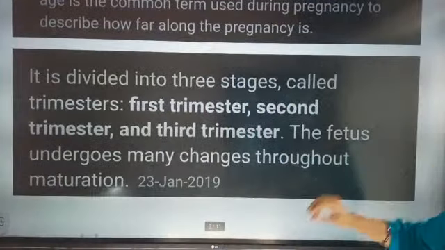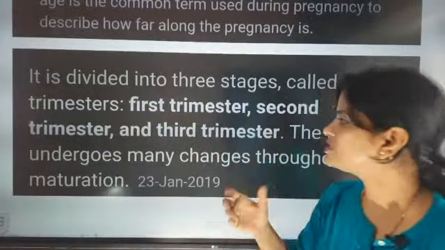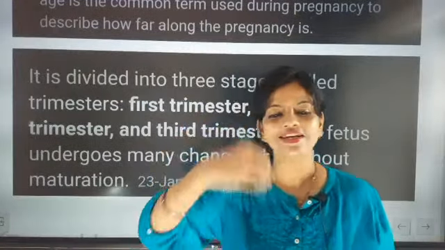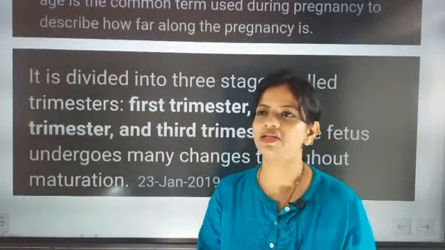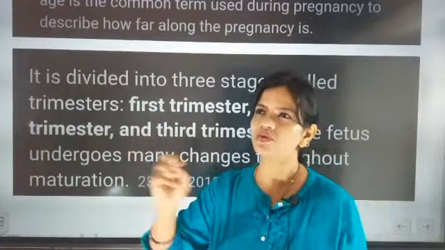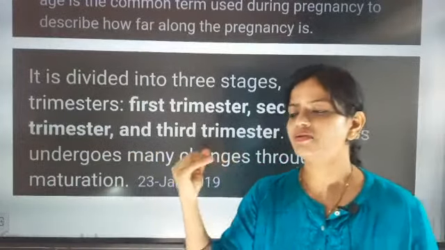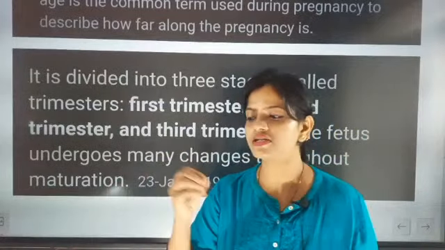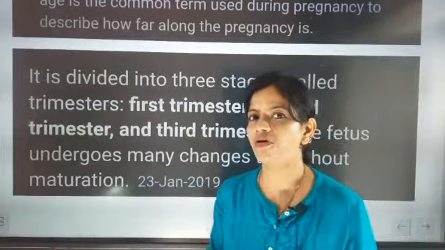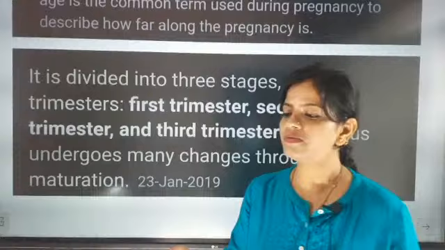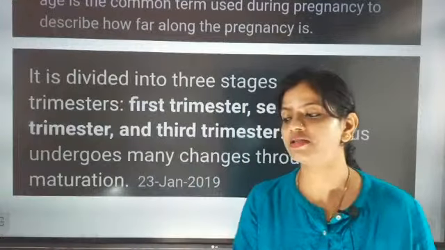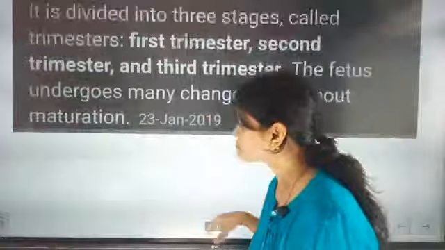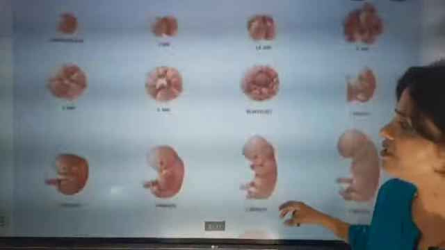3 trimesters are there. The first trimester means the first 3 months, the crucial months. The sex of a baby will be determined by the 8th, 9th, 10th or 12th week, meaning it will be declared whether the baby born will be a boy or a girl, because the sex organs will be formed in 3 months. So in 3 months we are able to say whether the baby who is going to be born will be a boy or a girl. Fine. Now next coming are the stages.